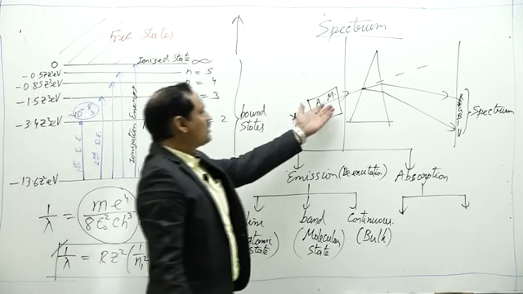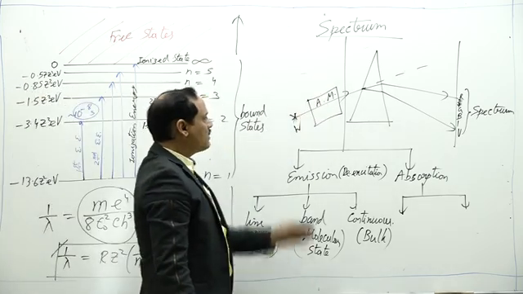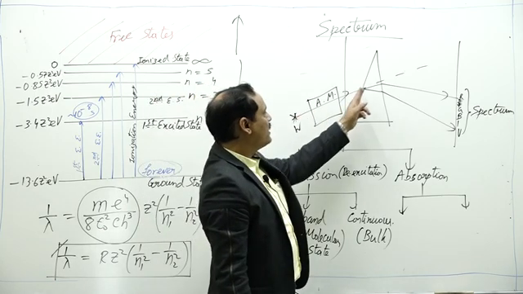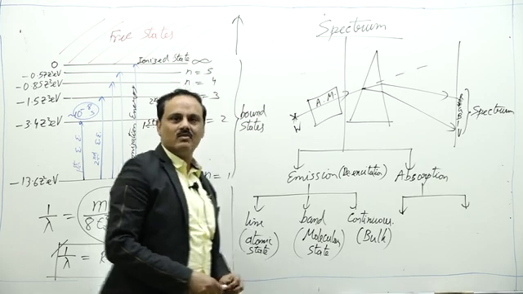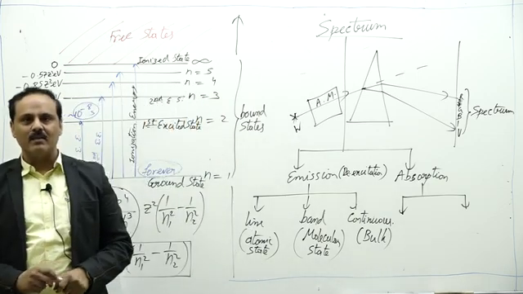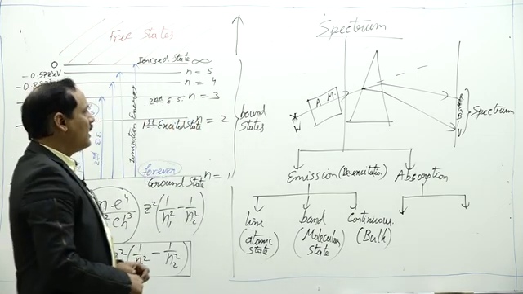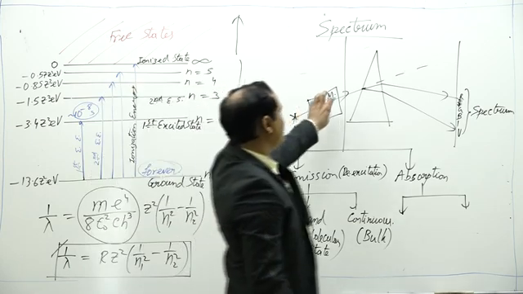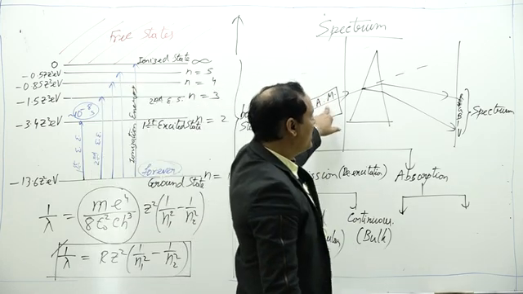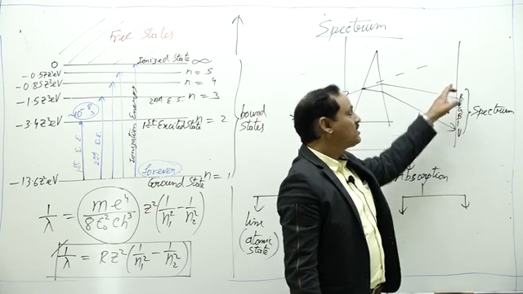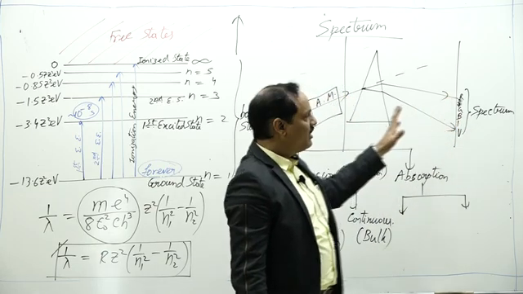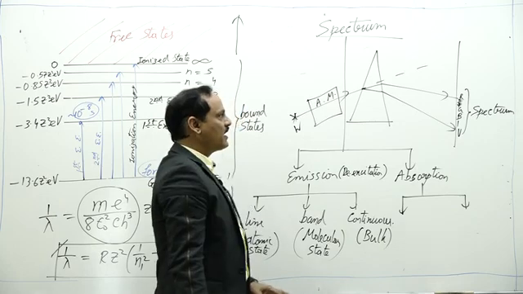So those wavelengths will be missing, or rather in lesser number, in the direction of the incident beam. If those absorbed wavelengths are not present, we obtain dark lines on the spectrum. These dark lines on the screen give absorption spectrum.